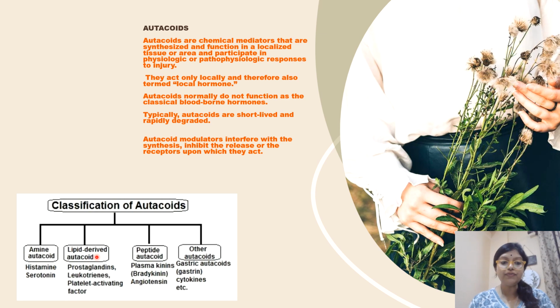Lipid derivatives: prostaglandin, leukotrienes, platelet activating factor. Peptide autacoid: bradykinin, angiotensin. Other autacoids like gastrin, cytokines, etc. Now, one by one, I am going to discuss with you all the various types of autacoids.